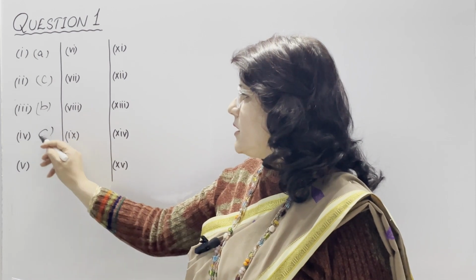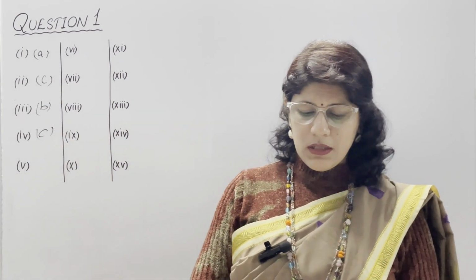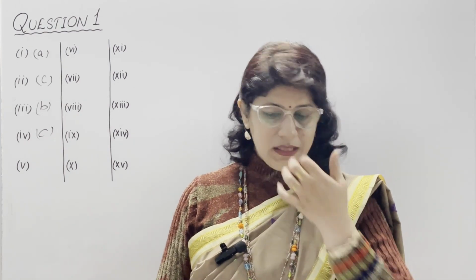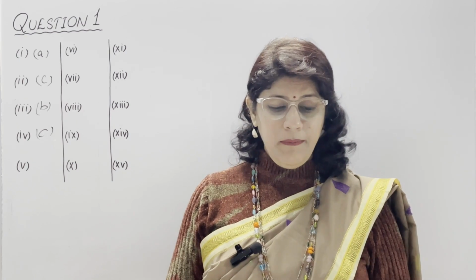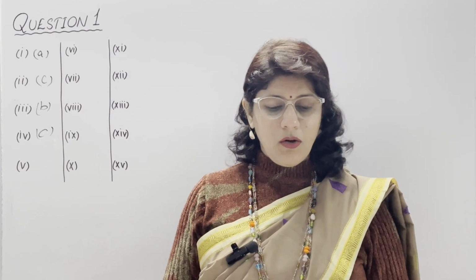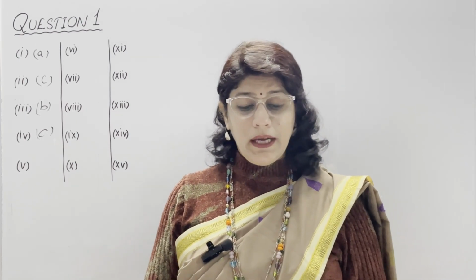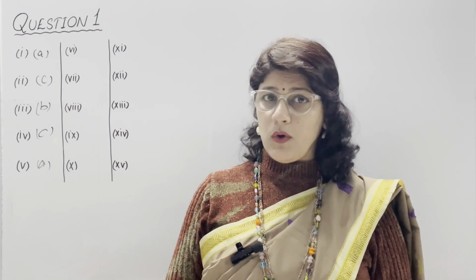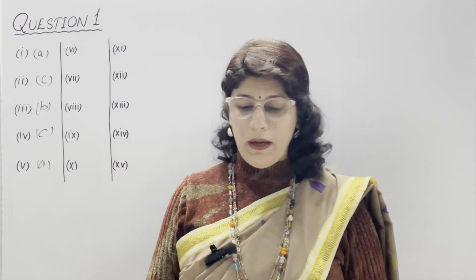In fourth part, formation of chloroform from methane and chlorine is an example of A. Addition, B. Dehydration, C. Substitution and D. Elimination. And our correct answer is option number C. It means substitution. In fifth part, the element with the highest ionization potential in the periodic table is A is helium, B is neon, C is argon and D is xenon. So our correct answer is option number A, which is helium. It has the highest ionization potential of 2372 kilojoule per mole.